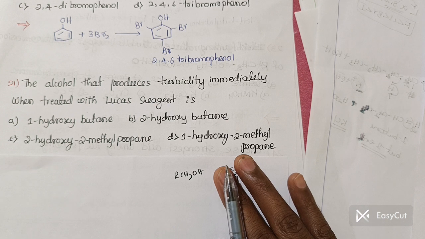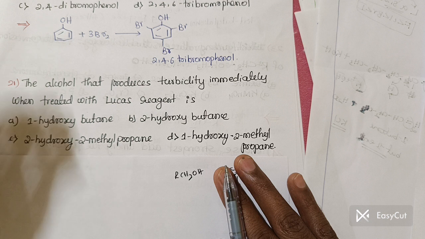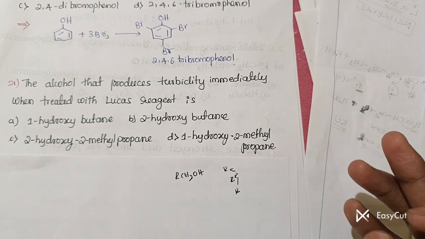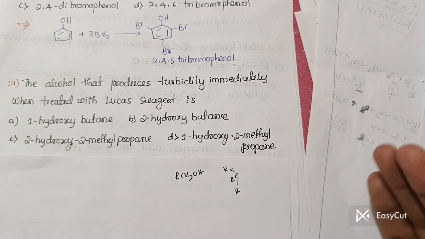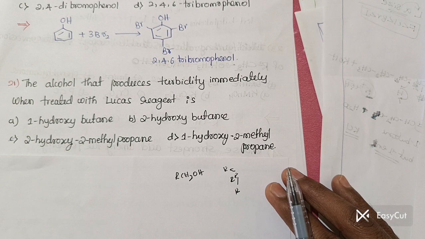Clear? Okay. Lucas reagent, you already knew, is anhydrous ZnCl2 plus concentrated HCl. This can be used to distinguish the primary, secondary as well as tertiary alcohol. How is it possible?